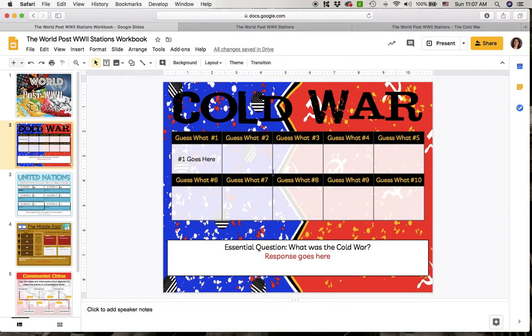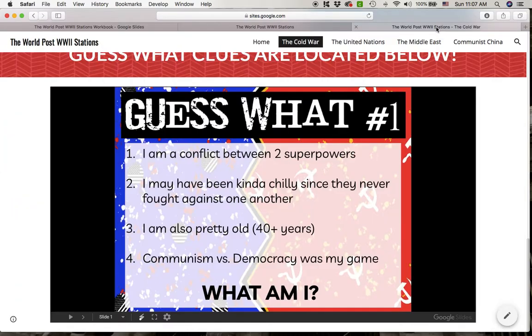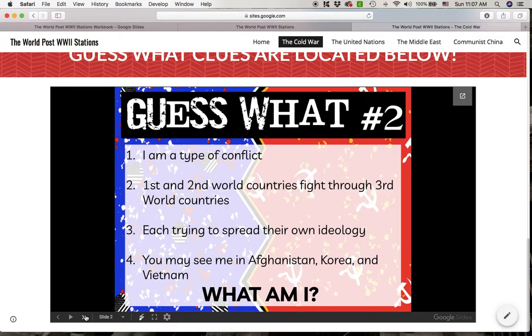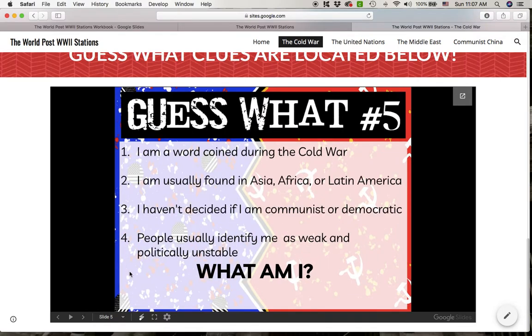There are 10 clues, and you can see there are 10 columns there. It's basically kind of vocabulary over the Cold War. But after you're done doing your "guess what" riddles, then you will put your response below to what was the Cold War. So that is your first station, and you can see here's all the different "guess what" clues.